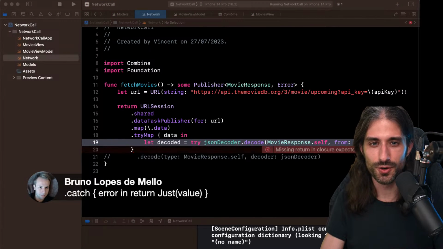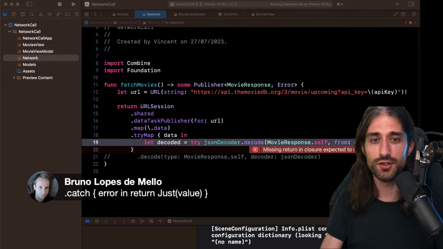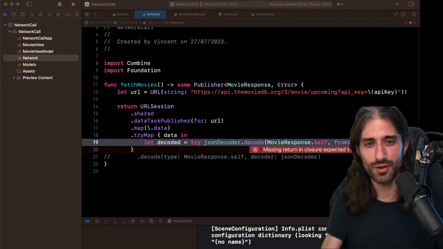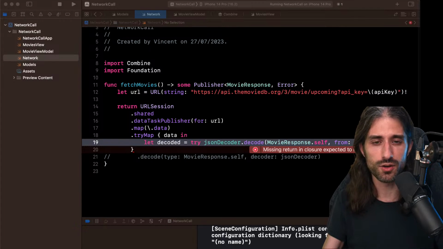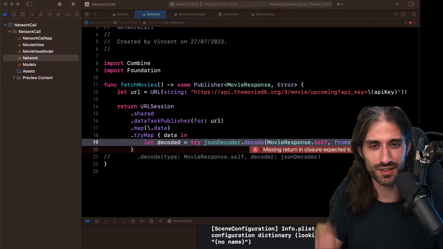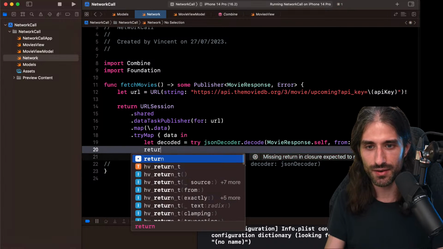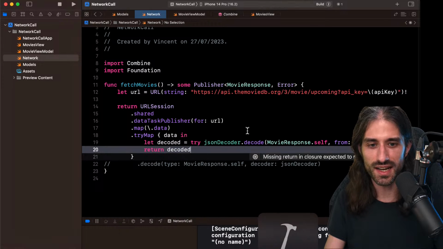So the logic for catch is that you get the error and then you return a new publisher. So here, Just, it's like doing replace error with, you do Just with an empty array. What's nice is that in the catch block, you can also execute side effects. For instance, like logging the error and sending it to Datadog, or they didn't sponsor the video, but it's the only name that came to mind, or to Firebase, for instance. Okay, so tryMap like this, and then return decoded, something like that.